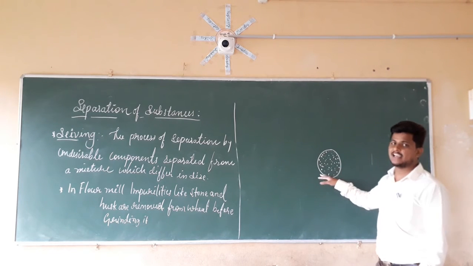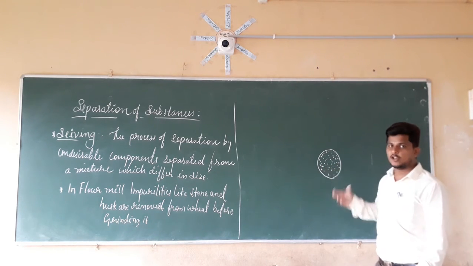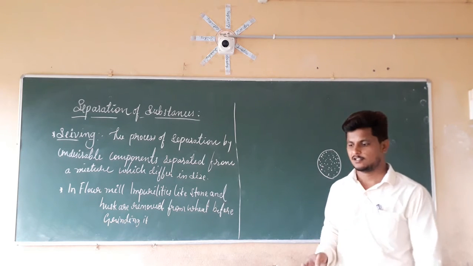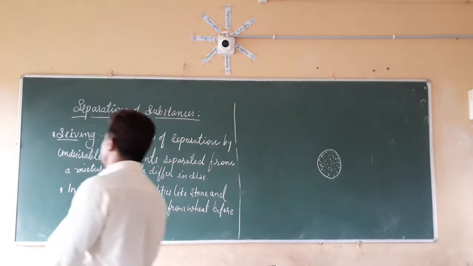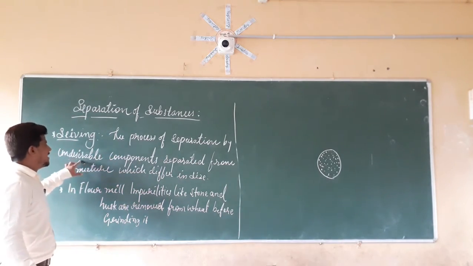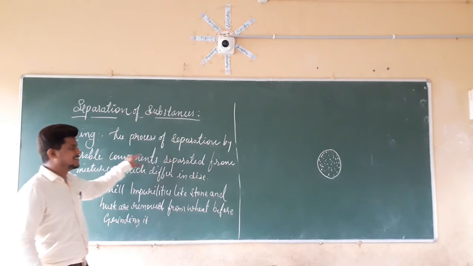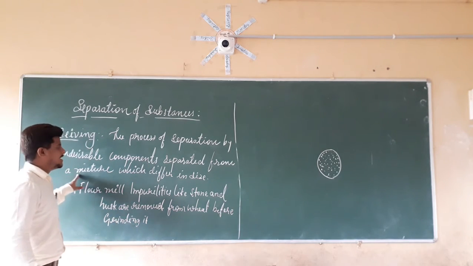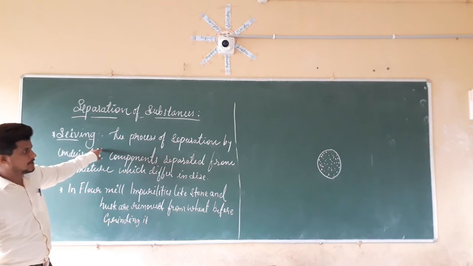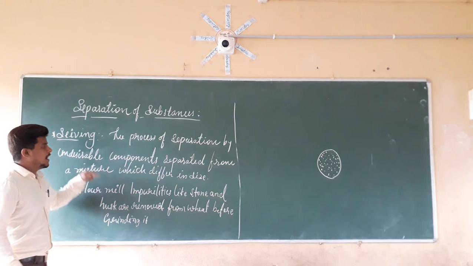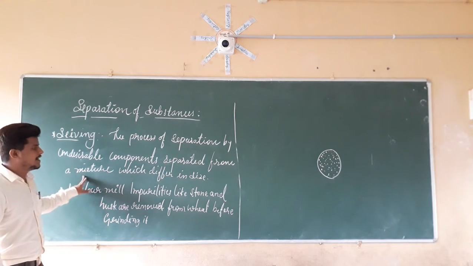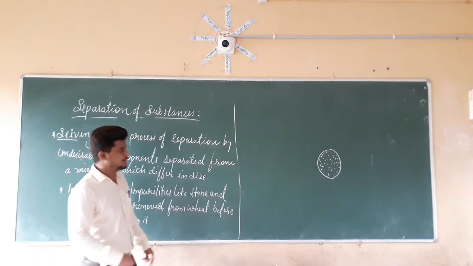So the larger sizes are going to remain here, and the smaller sizes are going to fall down. Because of that, those things are separated. So what is sieving actually? Sieving is the process of separating undesirable components from the mixture based on their different sizes.